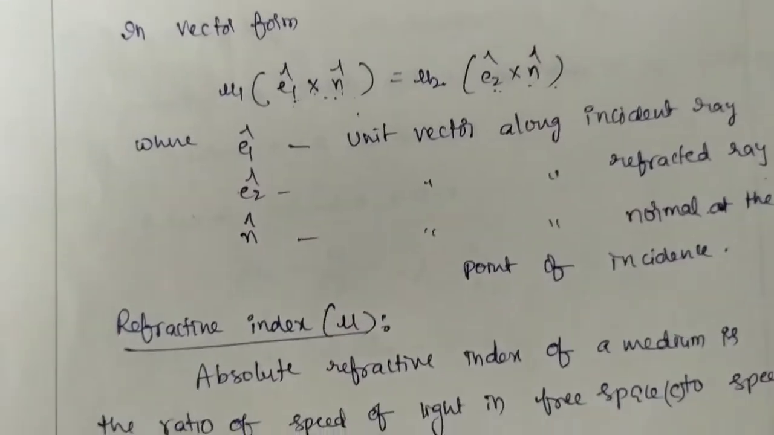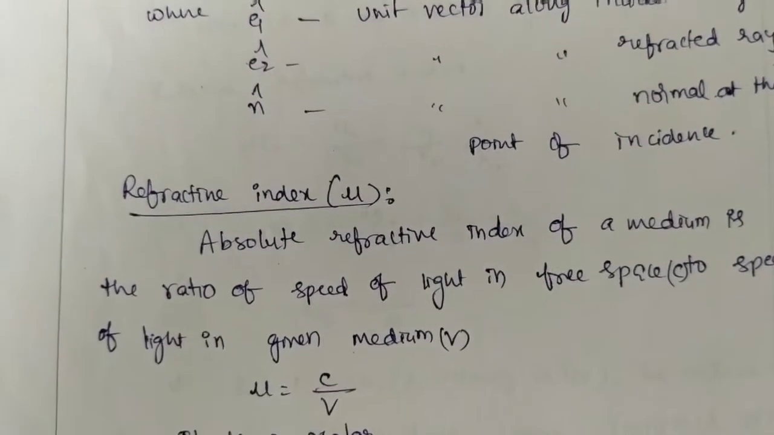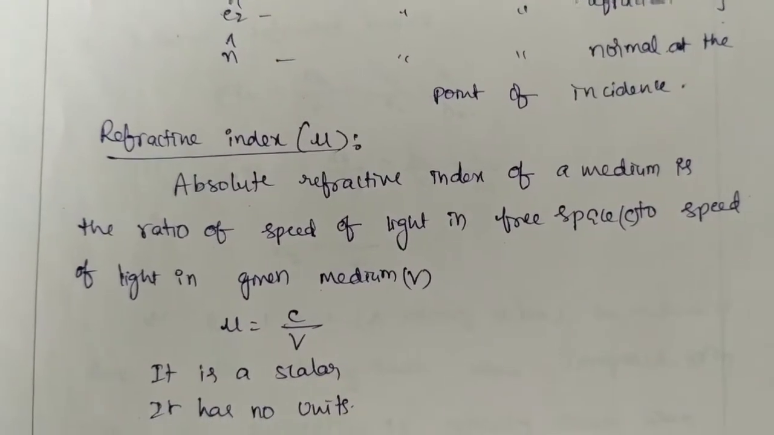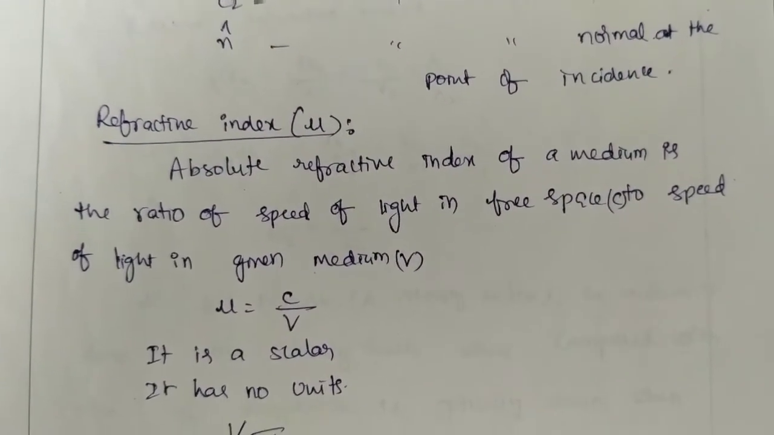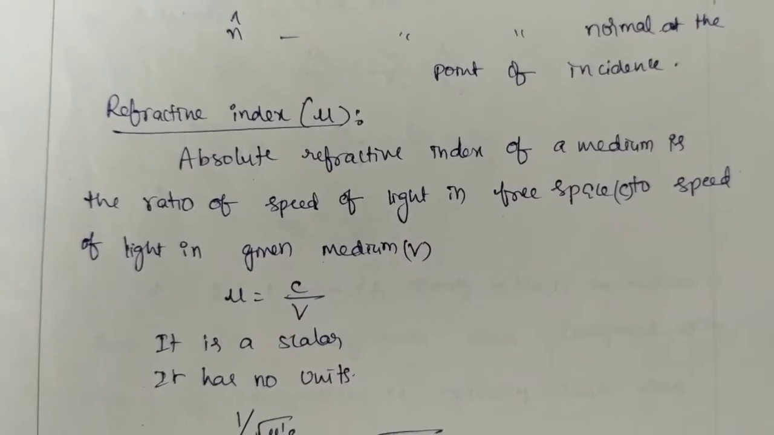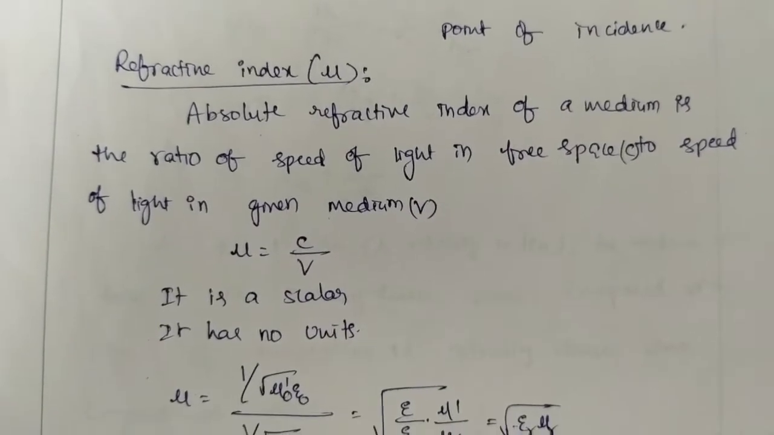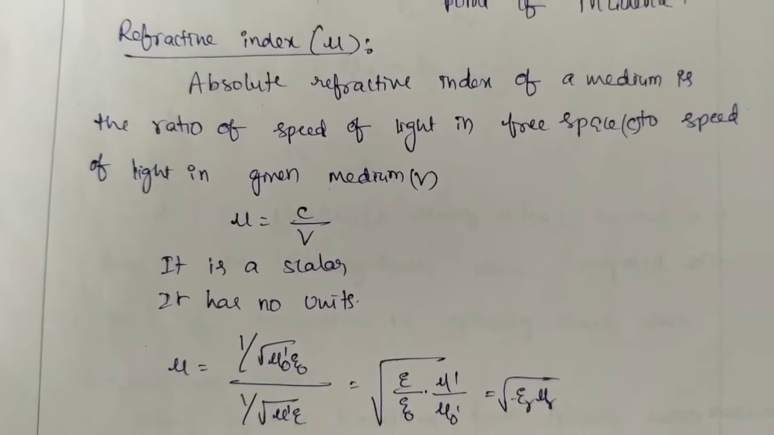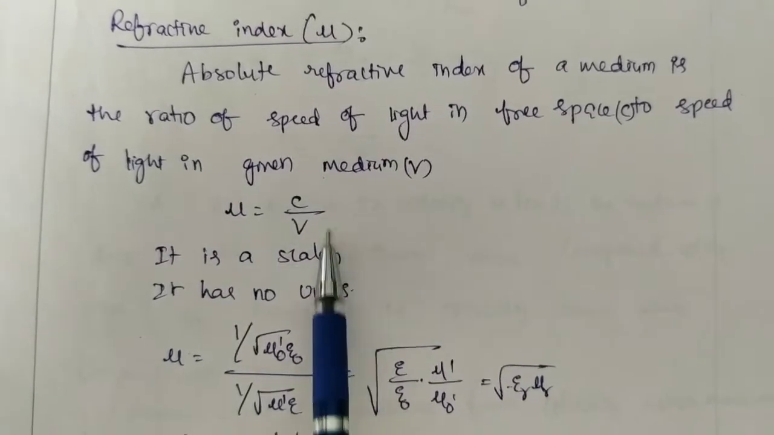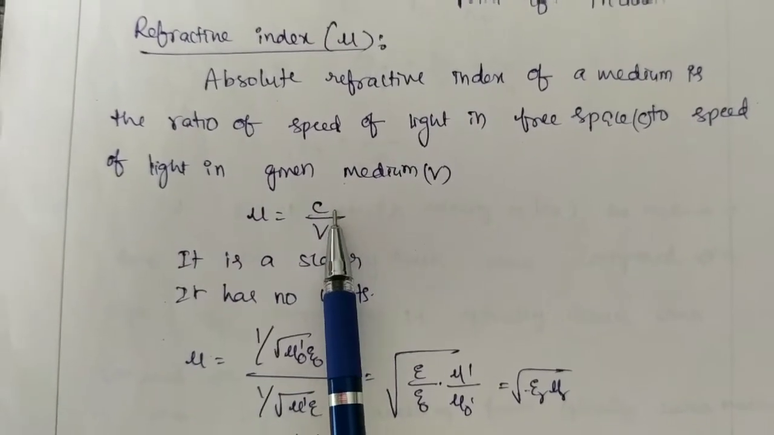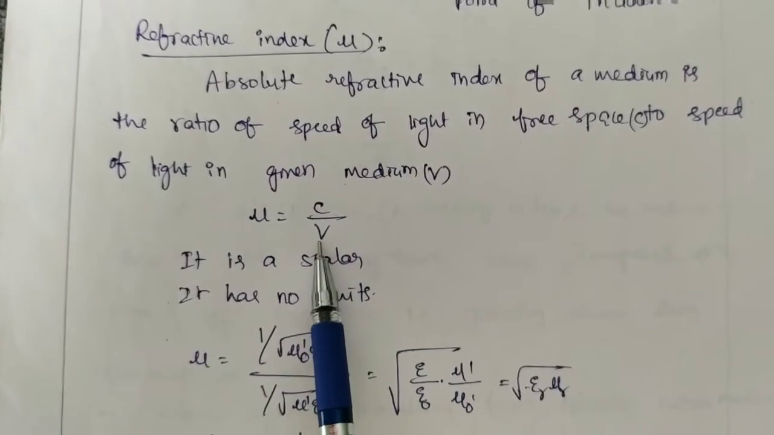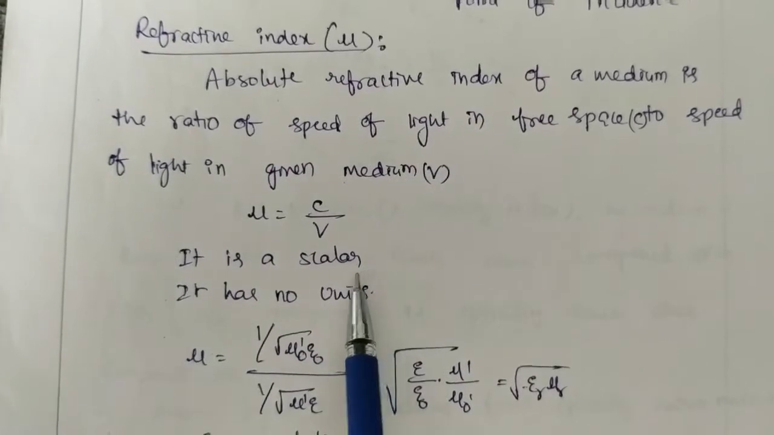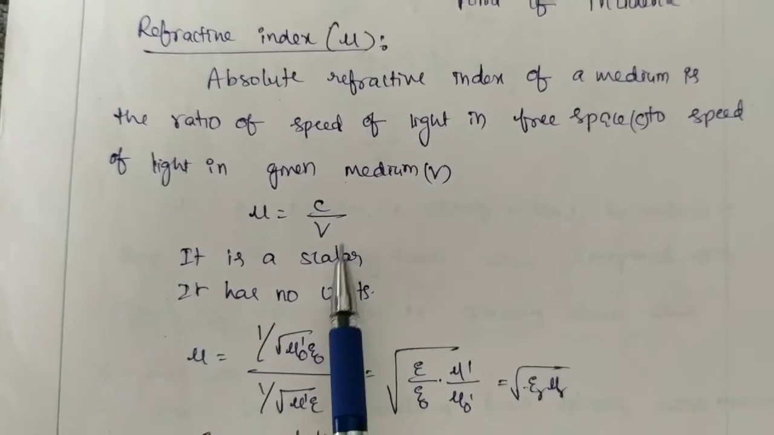Now see the refractive index. The absolute refractive index of a medium is the ratio between the speed of light in vacuum to the speed of light in the medium. That is mu equal to C by V, where C is the velocity of light in vacuum, which is 3 into 10 power 8 meter per second, and V is the speed of light in the medium. It is a scalar quantity and has no units because it is a ratio of speeds only.